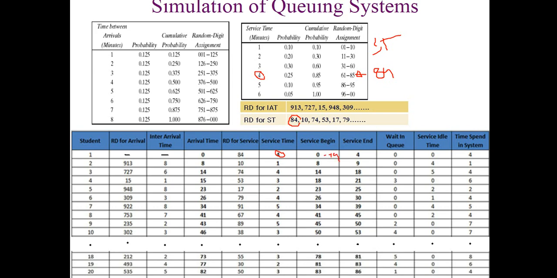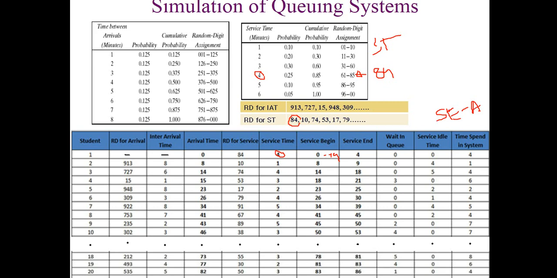So the service time is 4. The first customer arrives in the system at clock time 0, so his service starts at clock time 0, and the service time is 4, which means service ends at 4. 0 plus 4 equals 4. Waiting in the queue: the first customer does not have to wait, so the waiting time is 0. Server idle time: in the meantime the server does not remain idle, so it is 0.